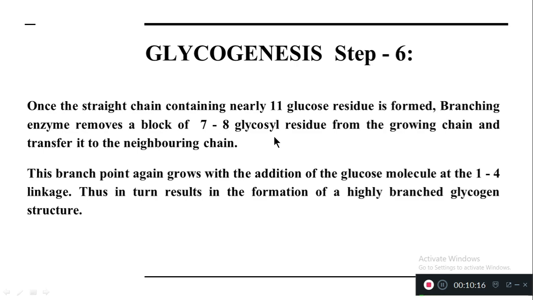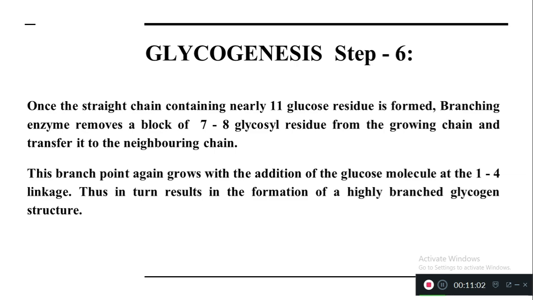In the 11 glucose residues, at least 7 to 8 glycosyl residues will be removed from the growing chain and transferred to the neighboring chain. Now, this branch point again grows with the addition of glucose molecules at the alpha 1,4 linkage. Finally, this results in the formation of a highly branched glycogen structure.